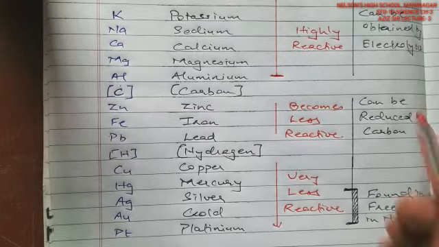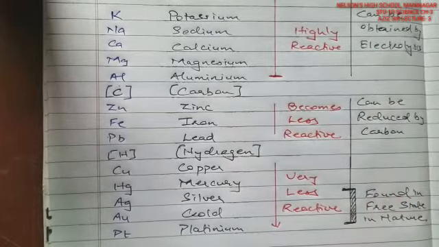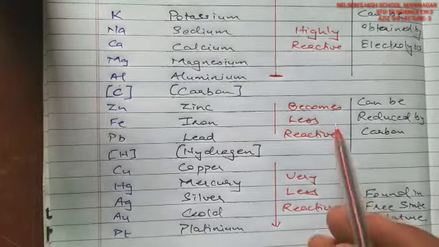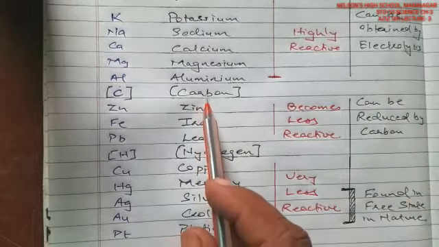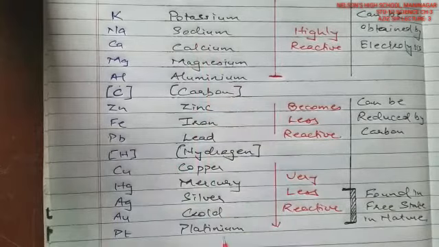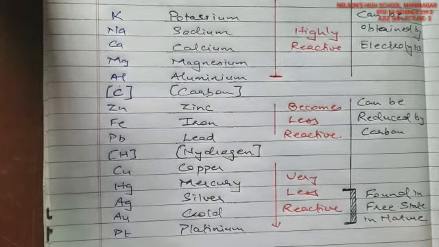Right? So these can be separated by the electrolysis method. These can be separated by carbon, that is carbon replacement. These cannot be replaced by carbon because carbon is less reactive than these elements. In the same manner, these are very less reactive elements. Gold, silver and platinum are generally found in the free state itself.